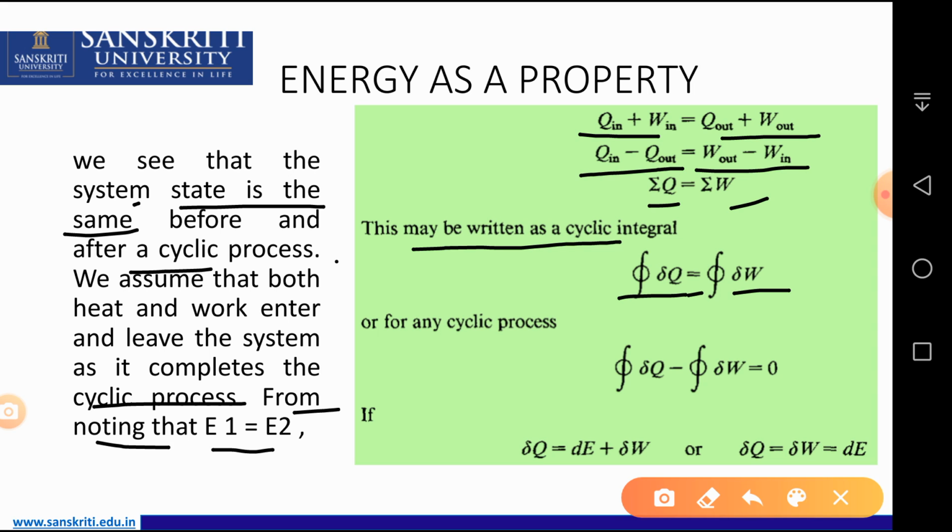Transferring del W to the left side, del Q equals dE plus del W. Del is the inexact differential. It is not a thermodynamic property. It depends on path. And dE, with small d, is an exact differential.